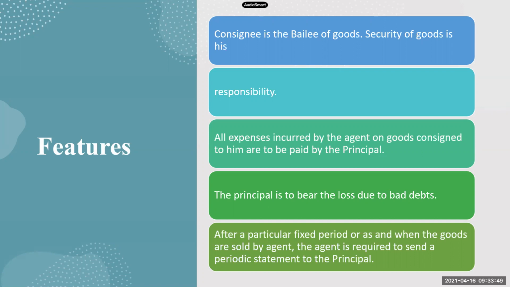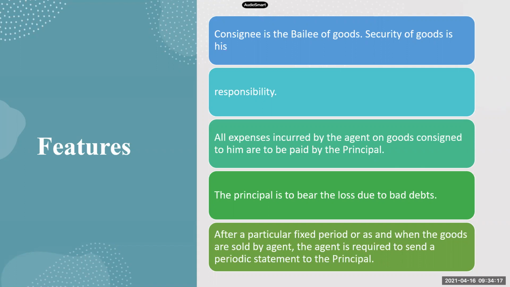Credit. Yes. See, if the goods are sold on cash, there is no question of debt, right? If goods are sold on cash, directly we will receive cash and the transaction is closed. Isn't it? The account is closed. But if we are selling goods on credit, then the question of debt arises. And if these debts are not paid, then it is the question of bad debts. So if these debts are no more recoverable, then we call it bad debts.